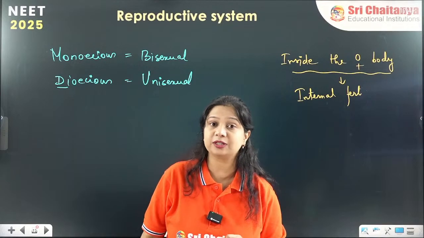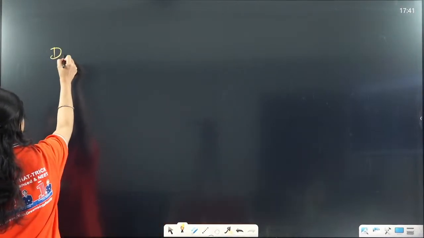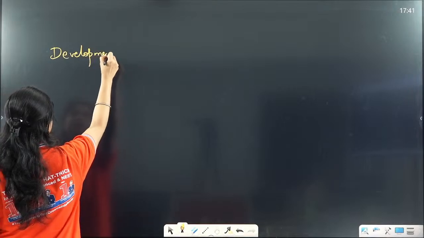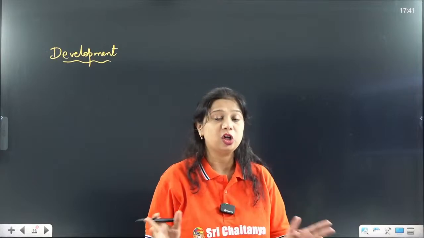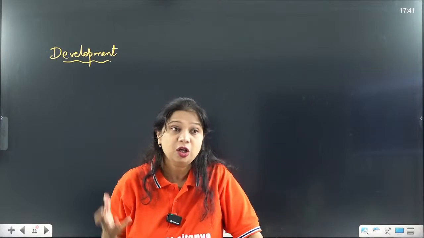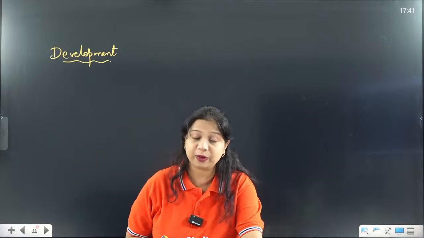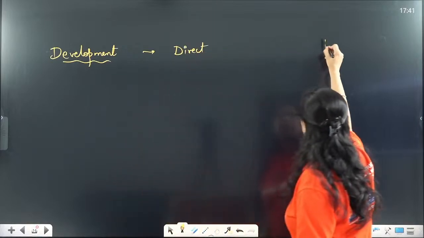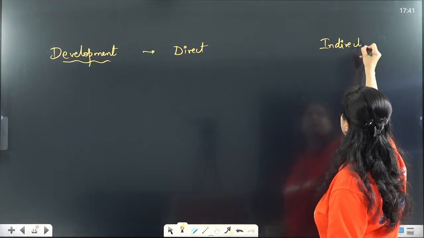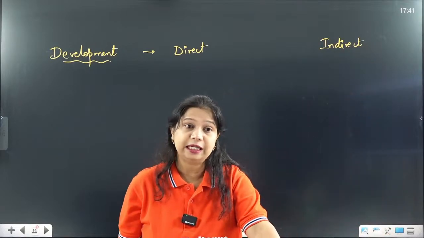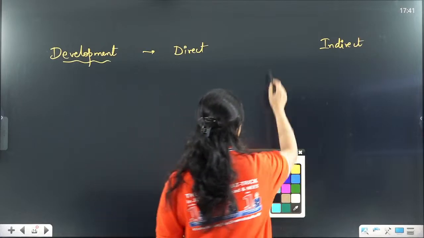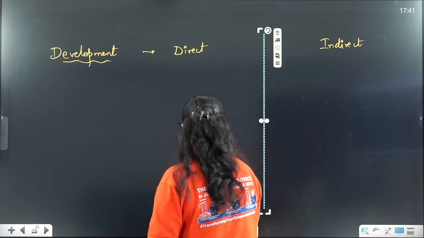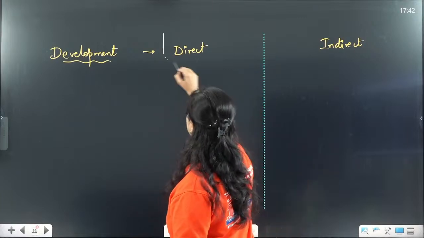And we are now going to study about the development. There are different types of development. What are the different types of development present? Because the basic terminologies of reproductive system we already have studied, now we are going directly to the different types of development. Development are of two types, direct development and indirect development. Now, what is a direct and an indirect development? In case of direct development, what happens?